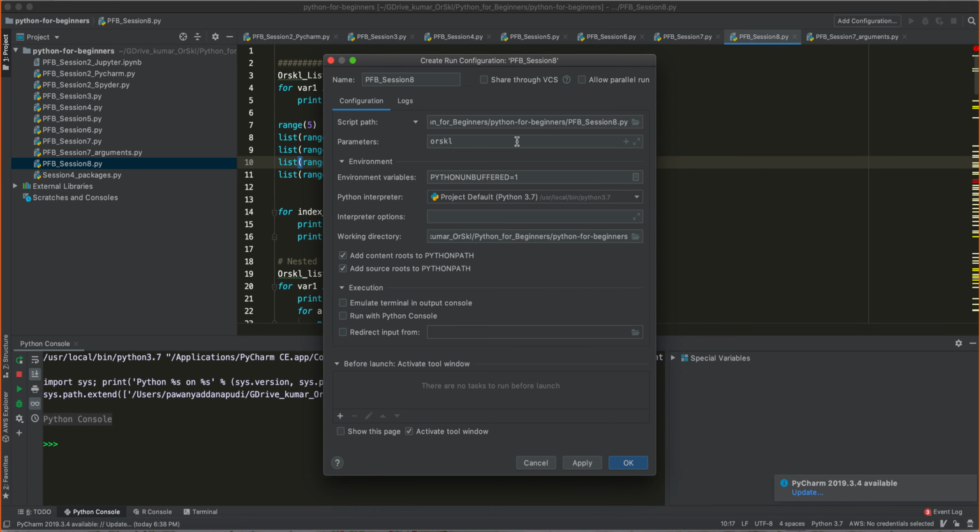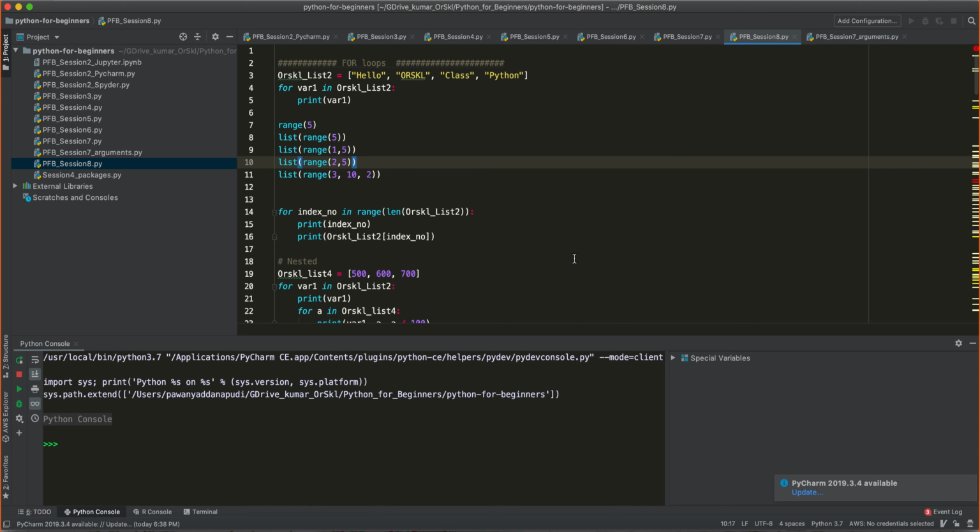If you click on this, it's a configuration page, and here you can give all the parameters. If you want to pass in 8 parameters, pass in 8 parameters. If you want to pass only 2 or 3 parameters, you can pass. So we have seen both ways of dealing with the arguments, from the terminal as well as from PyCharm.